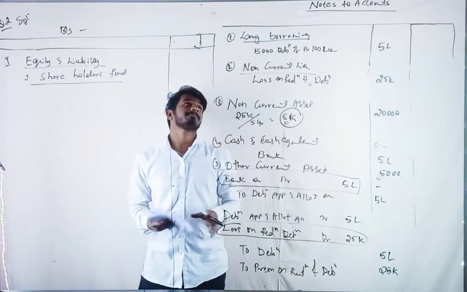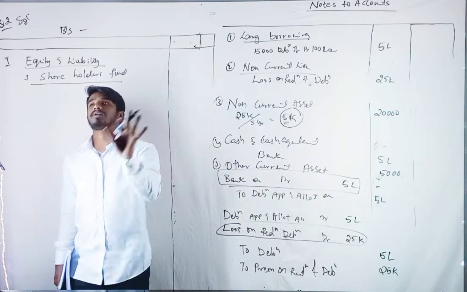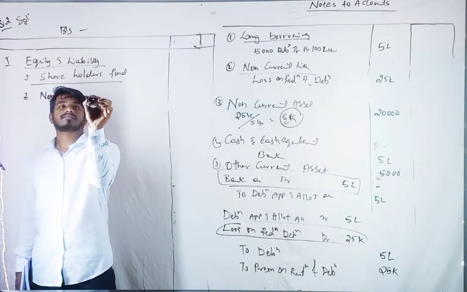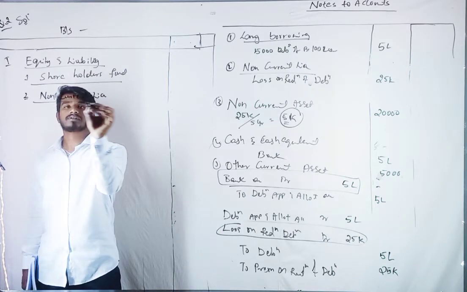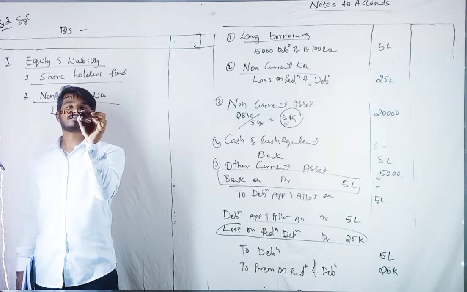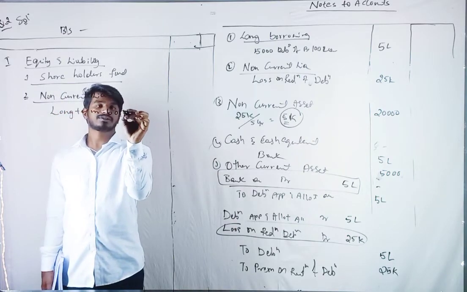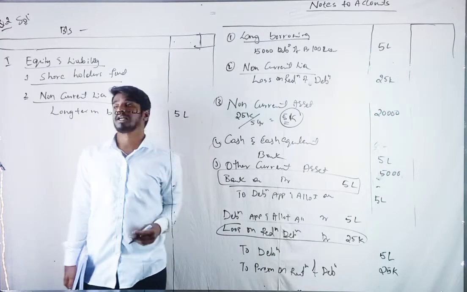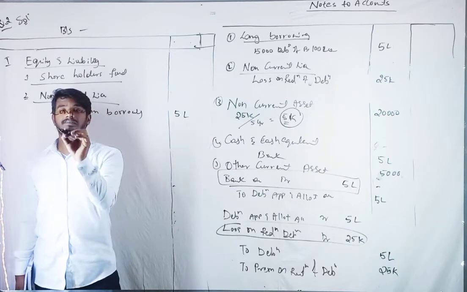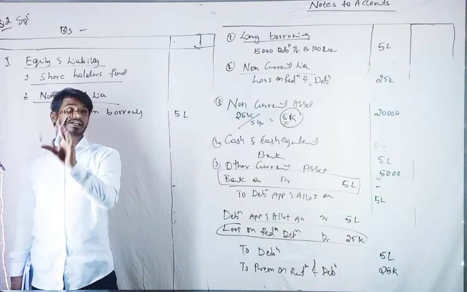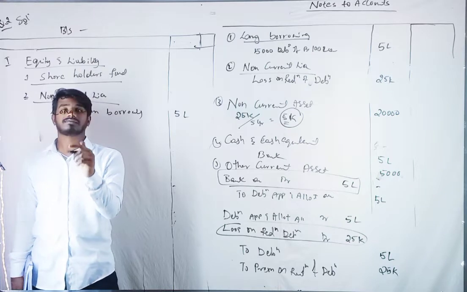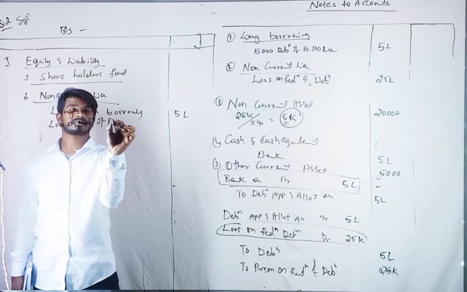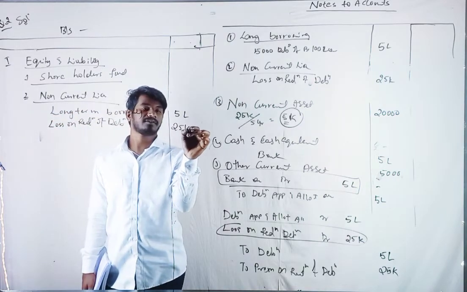The shareholders fund, nothing. In the non-current liability, long term borrowings. Under long term borrowings, how much? 5 lakh. Then under non-current liability, we show it as loss on redemption of debenture. How much? 25,000.